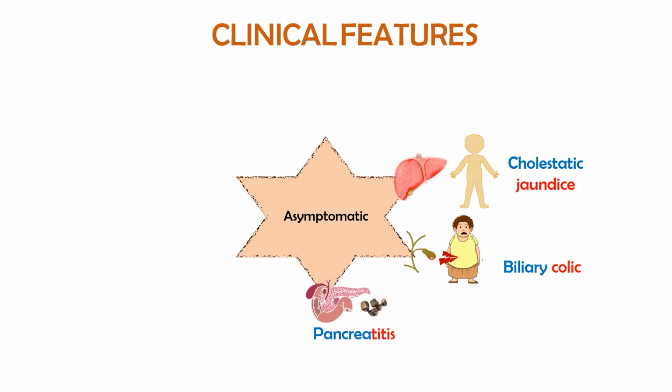So we have seen in the mechanism that the pancreas was also situated closely in association with the gallbladder ducts, and the duct from the pancreas was also opening into the duodenum. So if there is a stone and it has dislodged from the gallbladder and it has come up to the site of the pancreas, it will also affect the pancreas and it will cause inflammation over there. So pancreatitis is also an important feature, and we have to rule this out. This is very important. You should always keep in mind that the major cause of pancreatitis is gallstones.